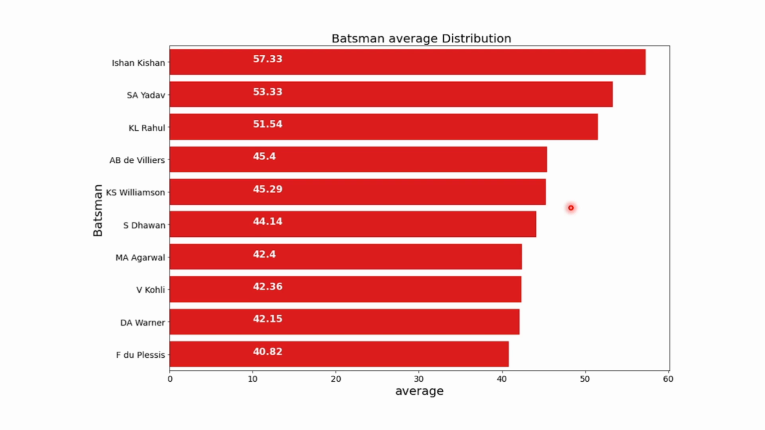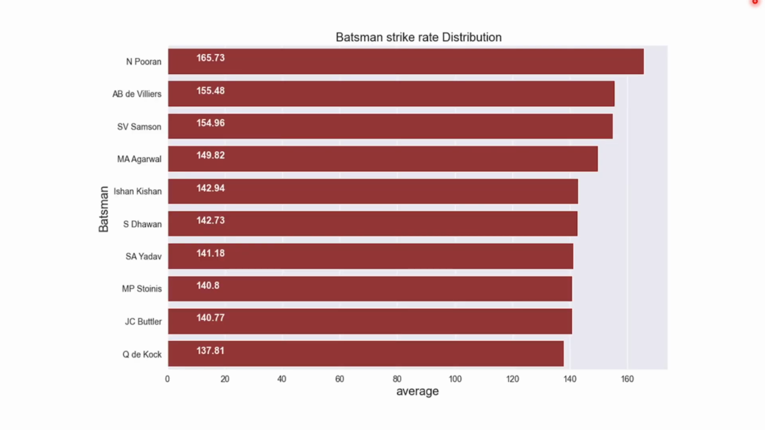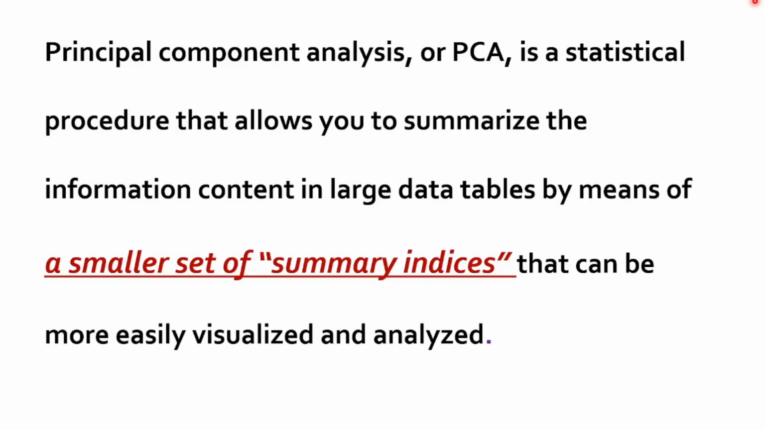The average, Kishan is topping, followed by Suryakumar Yadav, Rahul. Obviously, there is de Villiers, and Williamson is also there. Dhawan, Agarwal, Kohli, Warner, and Faf. So I think I took only those batsmen who had scored more than 300 runs. And the strike rate, Puran, de Villiers, Samson, Agarwal, Kishan, Dhawan, Suryakumar Yadav, Stoinis, Butler, and de Kock.